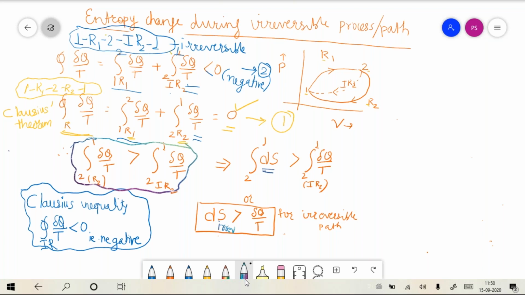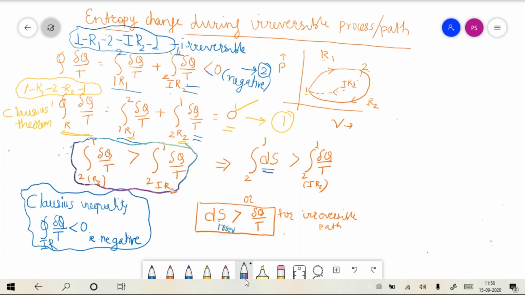Then I wrote the cyclic integral as a summation of line integrals, and so I got expression 1 and expression 2. In equations 1 and 2, my first terms are identical, so it is a matter of comparing the second terms.